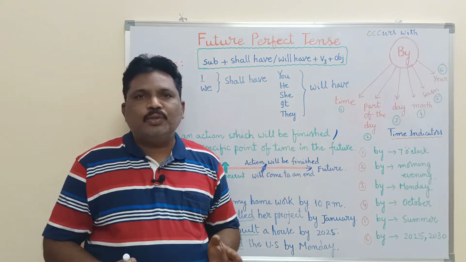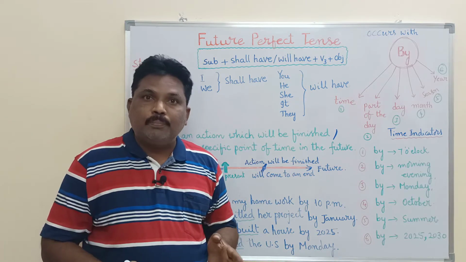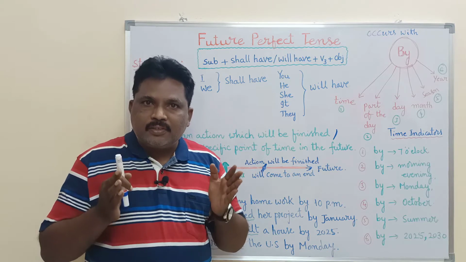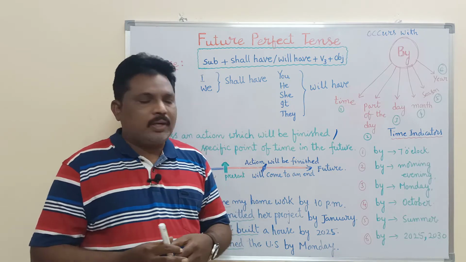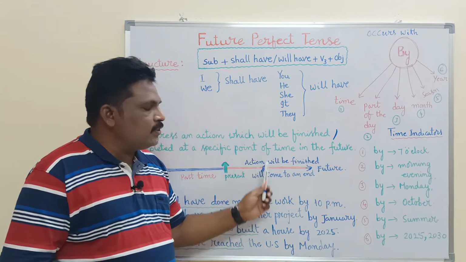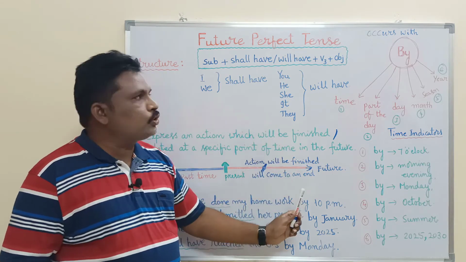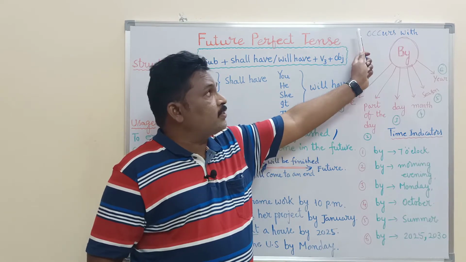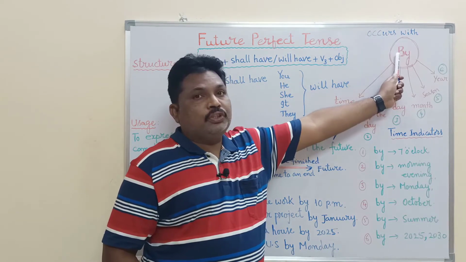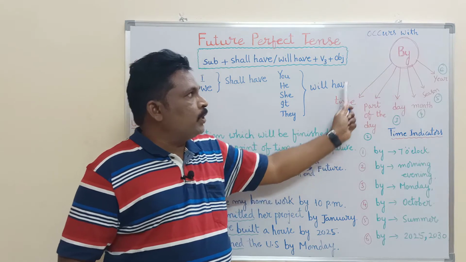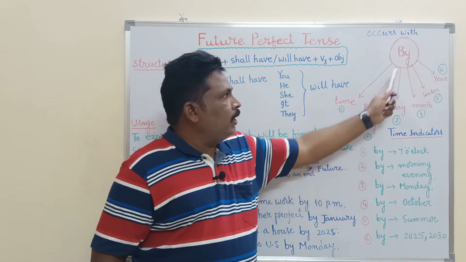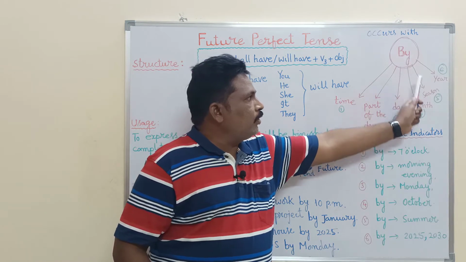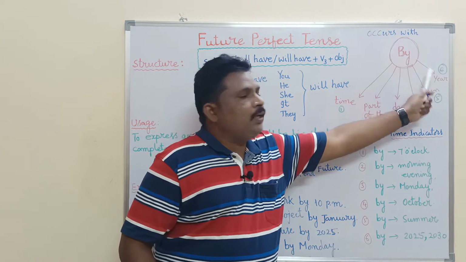It is easy to identify from the examination point of view. To identify this sentence, this answer is very easy because future perfect tense is usually used with the preposition by. Future perfect tense occurs with the preposition by followed by time, by followed by part of the day, by followed by day, or by followed by month, by followed by season, and by followed by year.